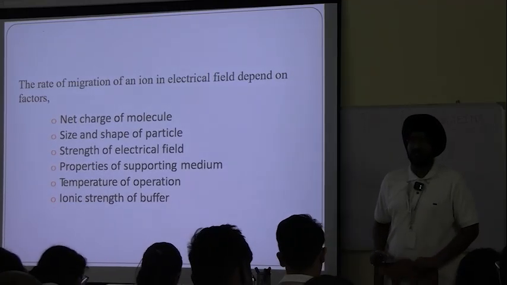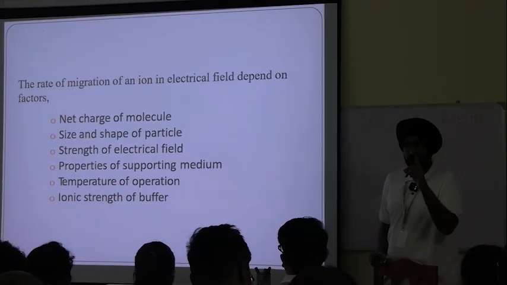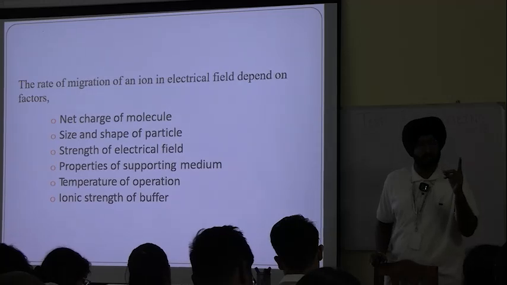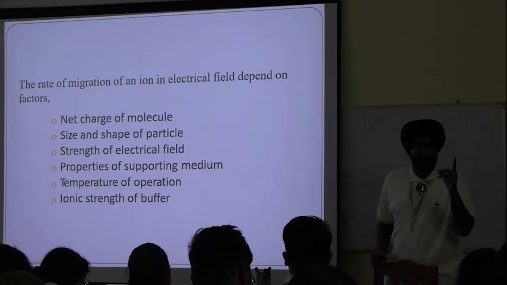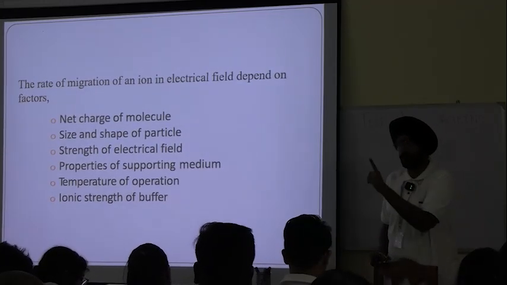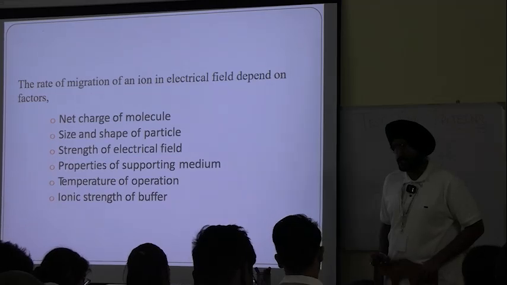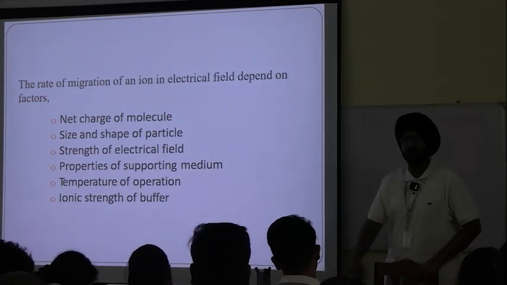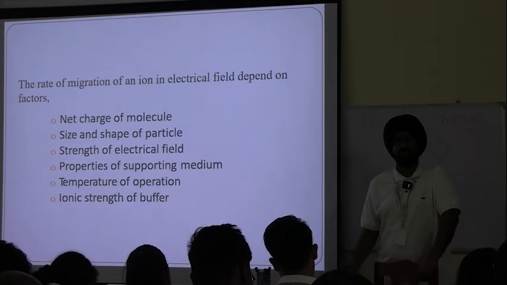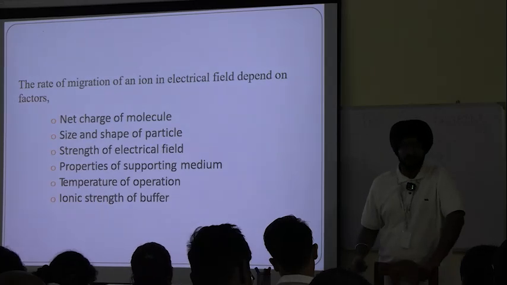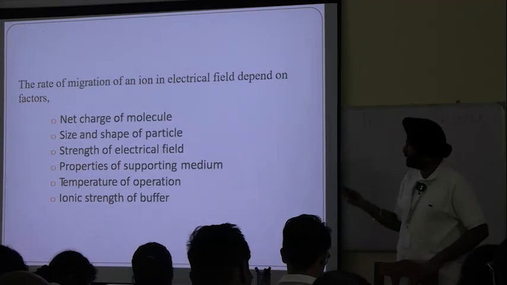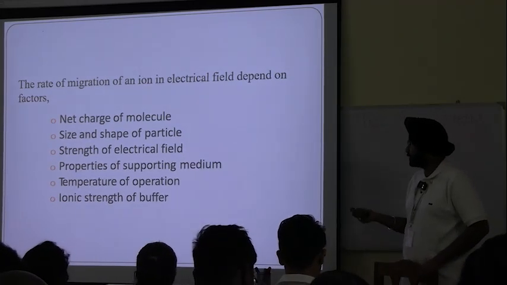Because summation is the property of charge. Let us assume on a molecule there are 100 protons, but there are 101 electrons. So the net charge on that will be -1 because charge has this simple property of summation. Charges can be added. That is why we use the term net charge.